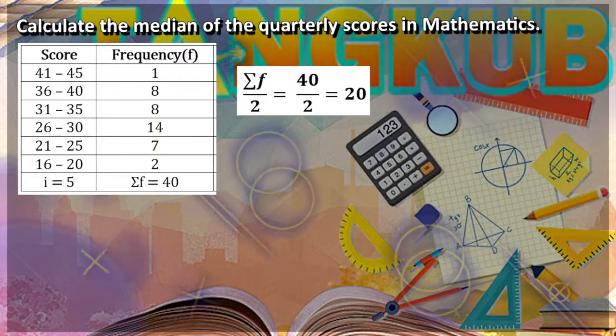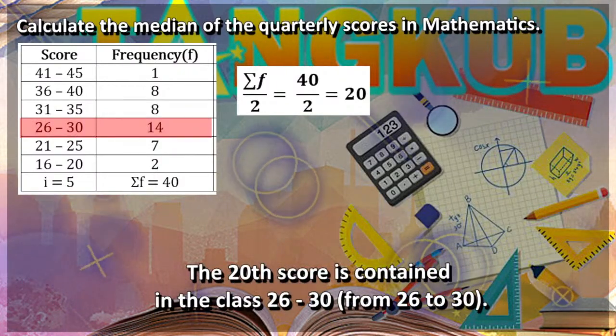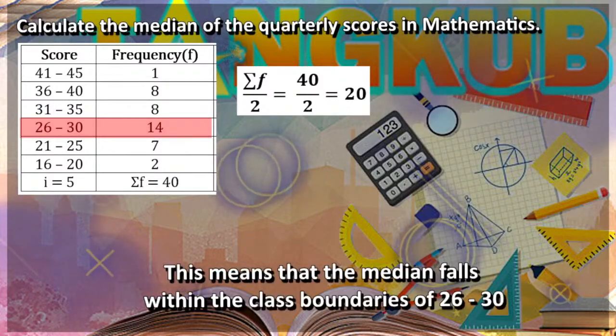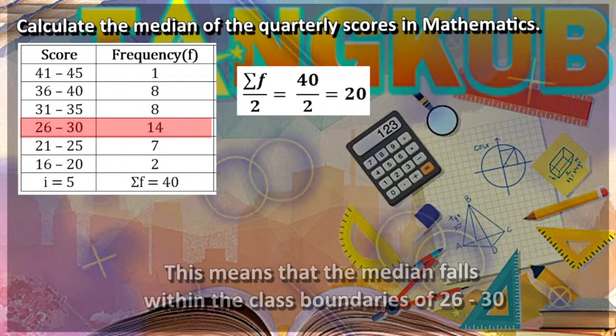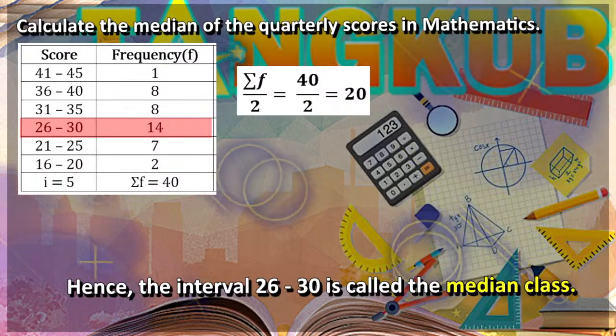So, looking at the data, the 20th score is contained in the class 26 to 30. This means that the median falls within the class boundaries of 26 to 30. Hence, the interval 26 to 30 is called the median class.